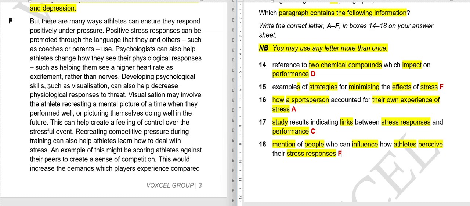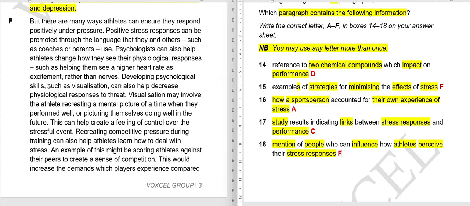So instead of getting nervous and all worked up, they should visualize in their heads a time when they performed well, like when they won first prize, or themselves performing well in the future, like becoming champion. This can help create a feeling of control over the stressful event. So it can help you feel that you are in control of the situation.